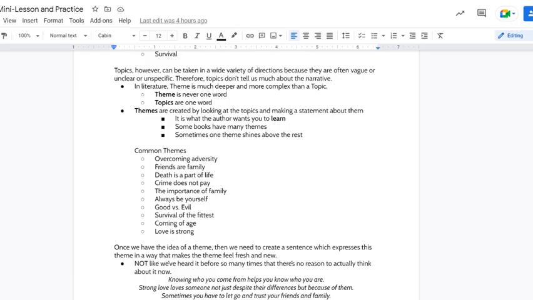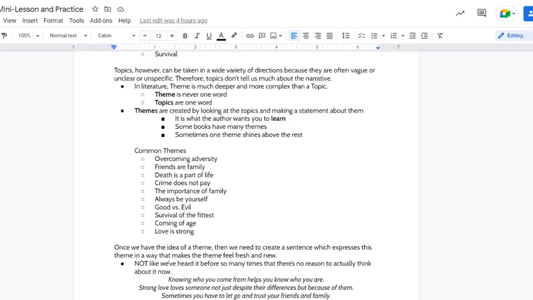In literature, a theme is much deeper and more complex than a topic. A theme is never one word. Topics are one word. Themes are created by looking at the topics and making a statement about them. It's what the author wants you to learn. Some books can have many themes. Sometimes, though, one theme shines above the rest, though there may be multiple ways of phrasing that theme.